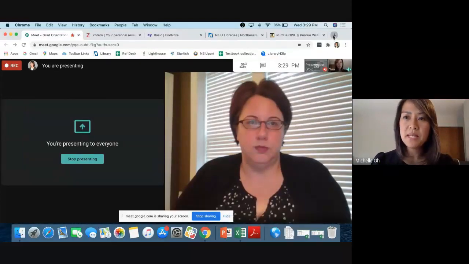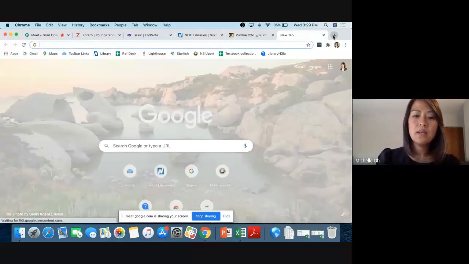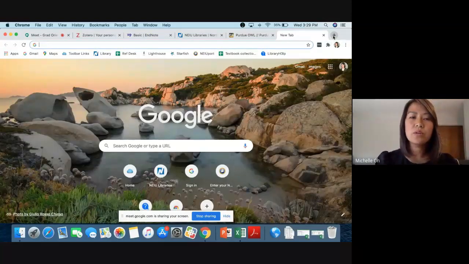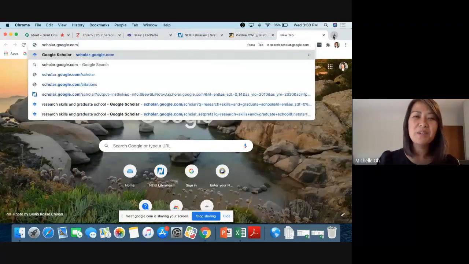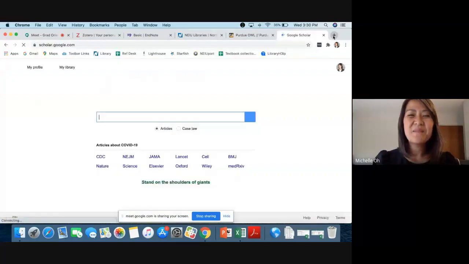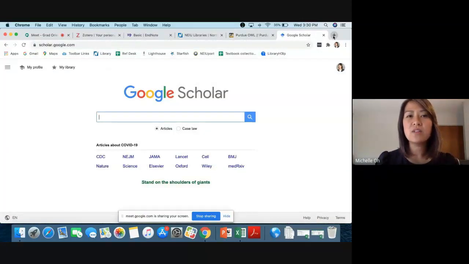I'm going to open up a tab in my window, and you can either Google the words Google Scholar or put scholar.google.com, whichever one of those things you want to do. I'm a big fan of this database when I know the title of an article that I need, because it does a really good job of identifying articles that we need full text to. But it also has some tools that make it nice to start research as well.